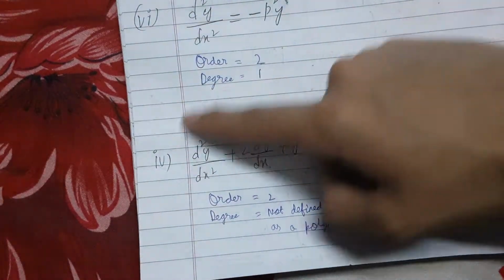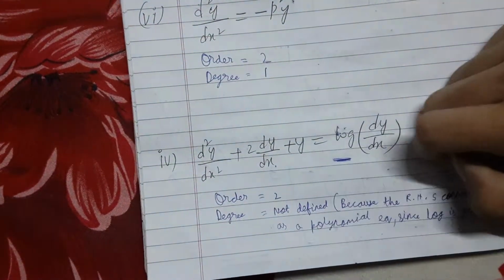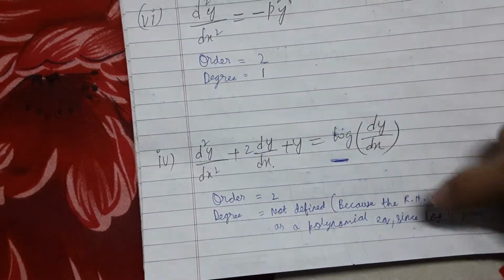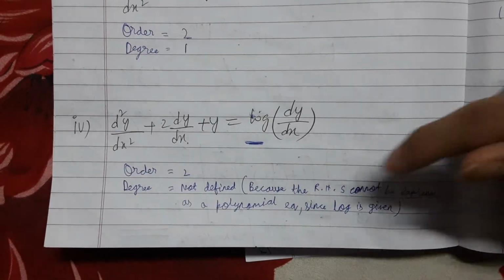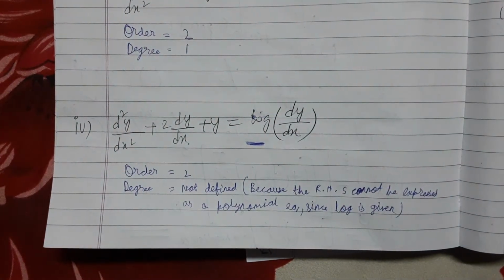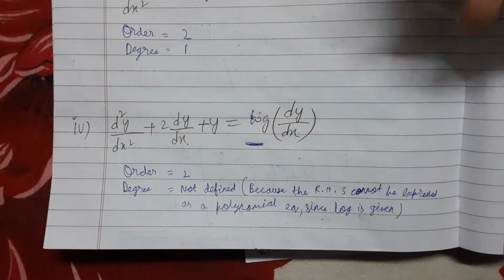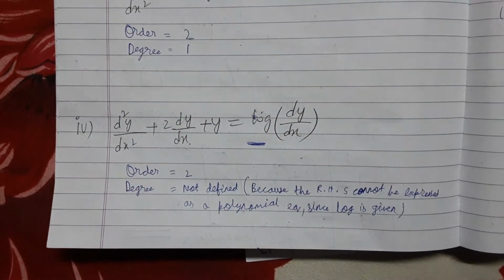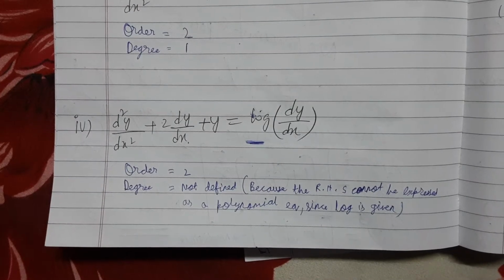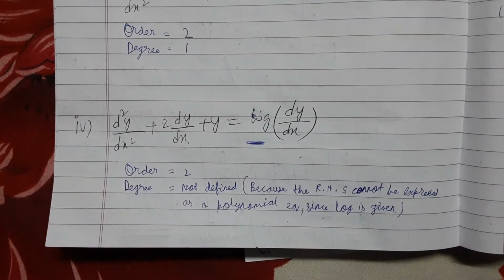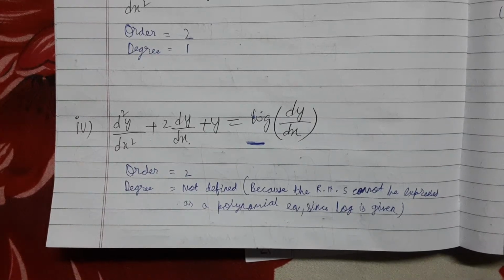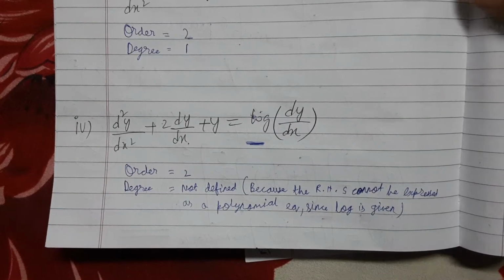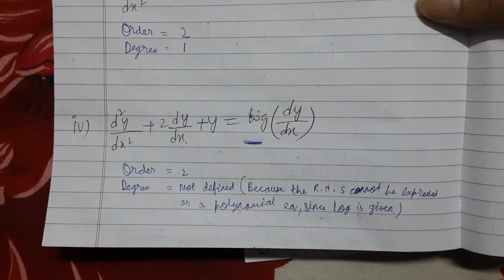Degree is not defined. Why is degree not defined? Because log is there. Because the RHS cannot be expressed as a polynomial equation since log is given. Take in that sentence. Write it down. If you want, you write it down somewhere. I wait. Pause the video and write it down. Done, let's move ahead. So let me read it out again.